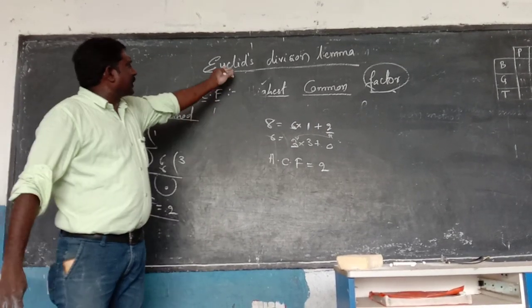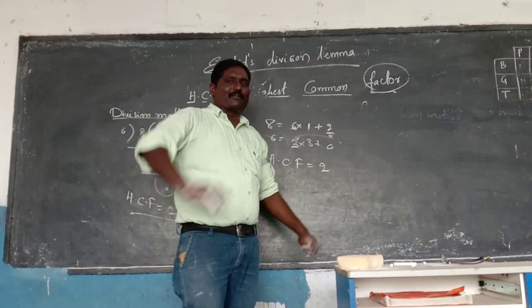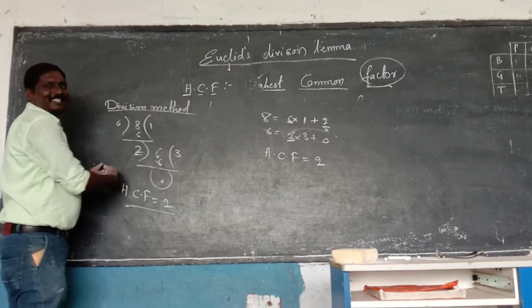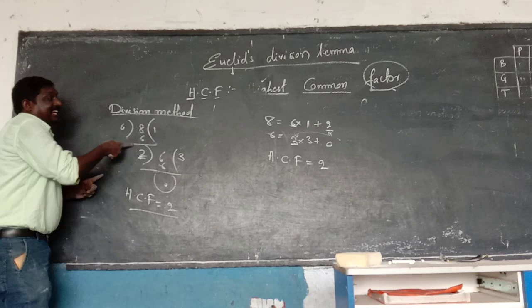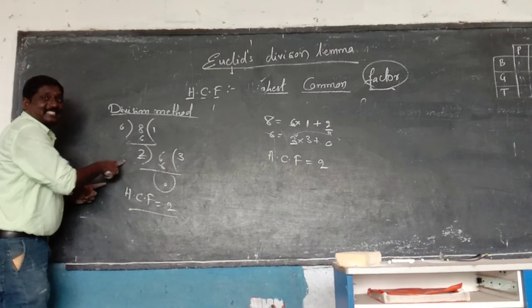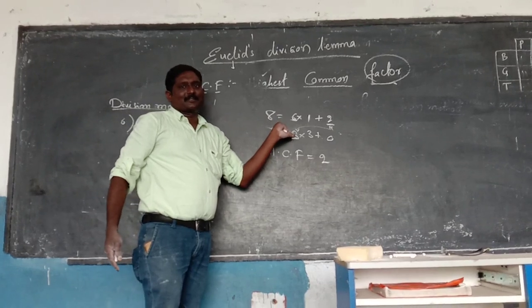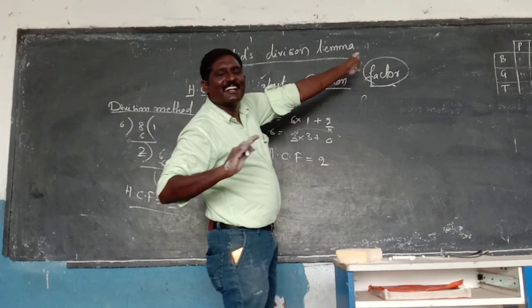What is this? Euclid's division lemma to find out the HCF. How did he prove this? Using a statement, like the statement that the sun rises in the east, which proves that the sun sets in the west. So he called it a lemma.